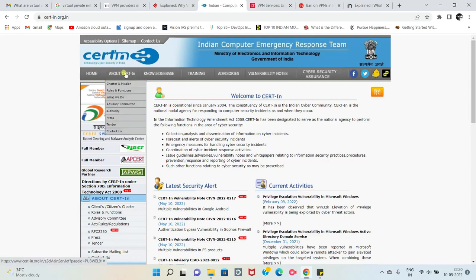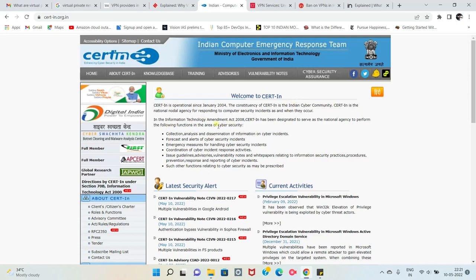When you visit that official website, you'll have something called the About column. See, there is an About column here, and once you click that, you see charter, mission, roles, what we do. They'll give everything, the details regarding that organization. After I entered the website, they gave that CERT-In has been operational since January 2004.